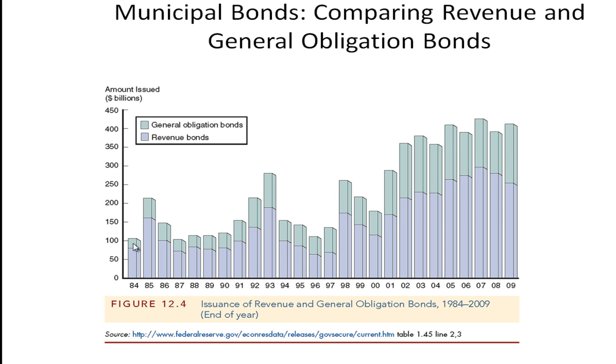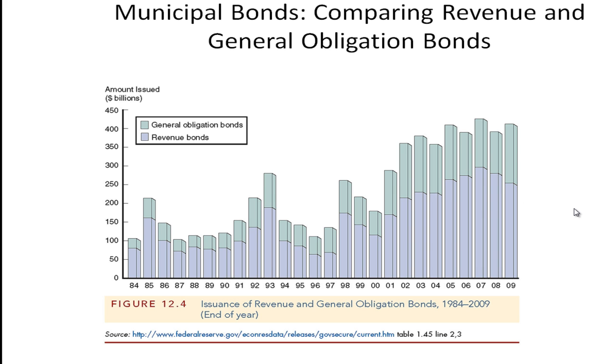So here maybe 25% general obligation bonds, here maybe 40-45% general obligation bonds. So general obligation bonds have been growing as a percentage. You can also see that in general, municipal debt has been growing over a number of years. It may have stabilized a little bit here, but it has been growing.